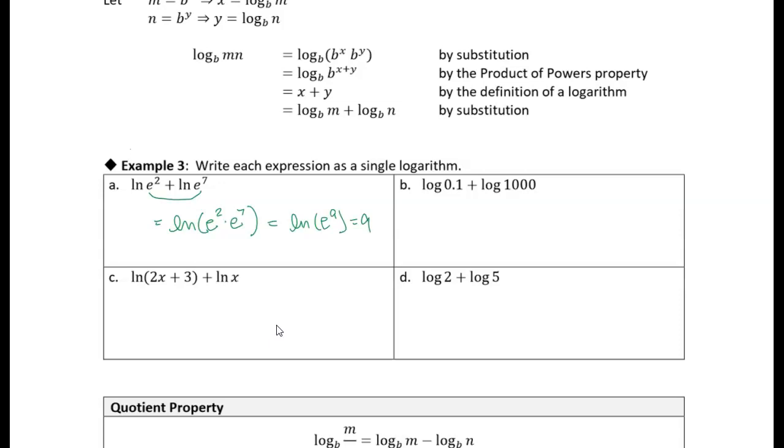and then you can see that the natural log of that is equal to 9. Now, we could also go back up to this original equation, and you know that the natural log of e squared is just 2, and the natural log of e to the 7th is 7. So again, that way you also get 9. So you can kind of get a glimpse of why this works.